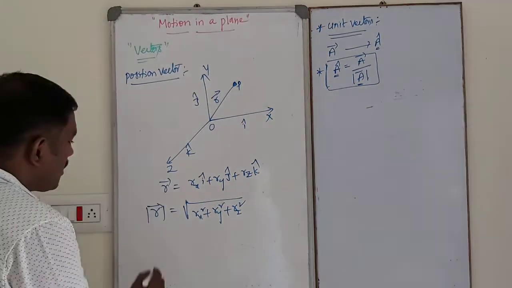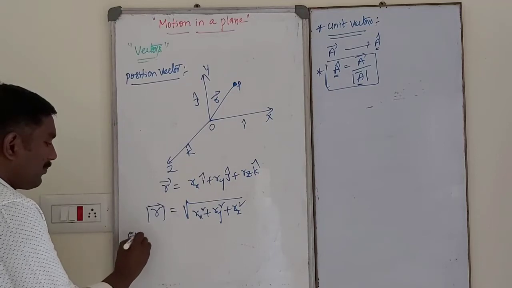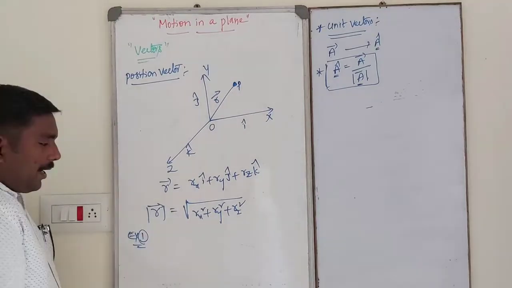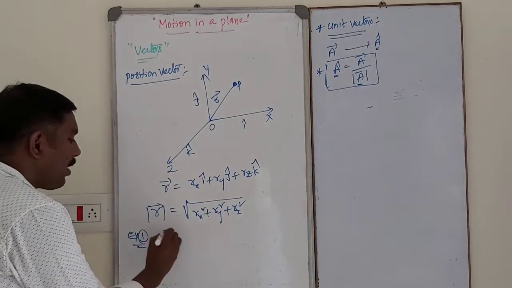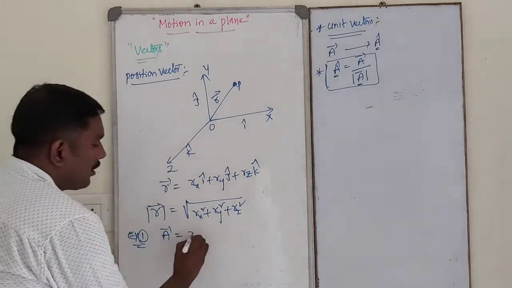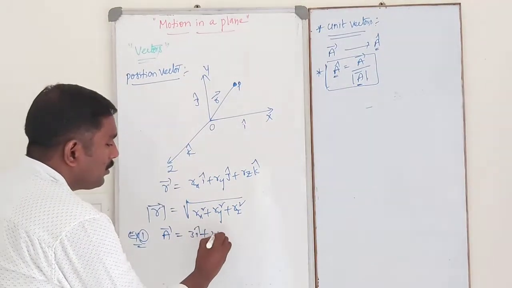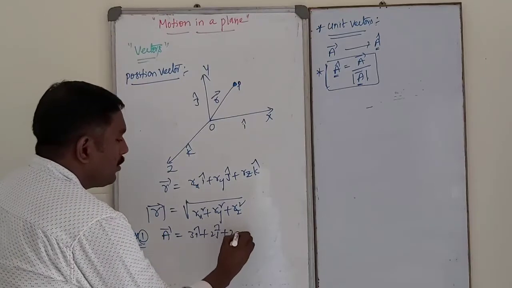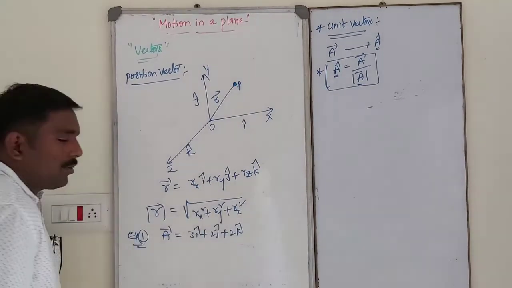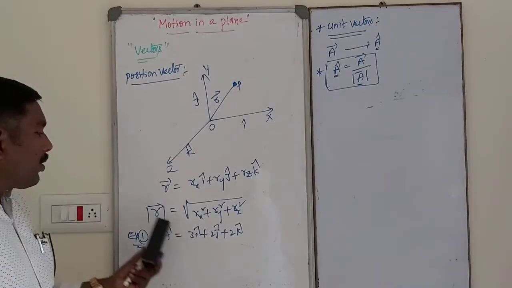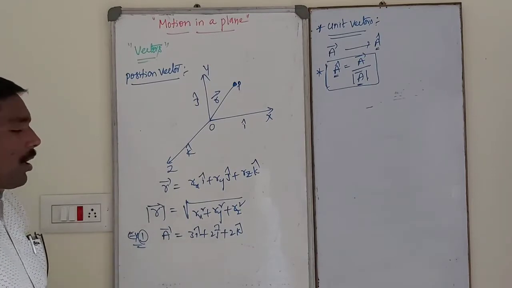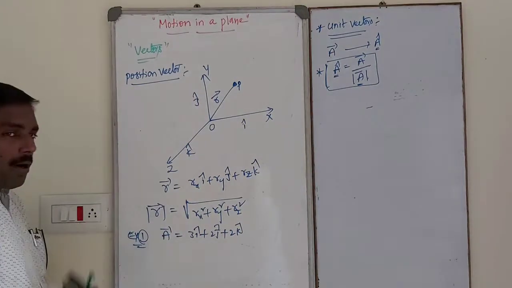Let us consider one example. Suppose we consider a vector a bar equal to 3i cap plus 2j cap plus 2k cap. Then calculate the magnitude of a bar.